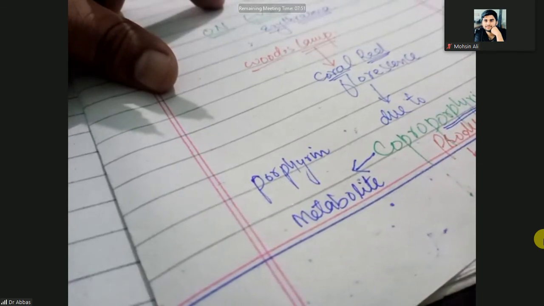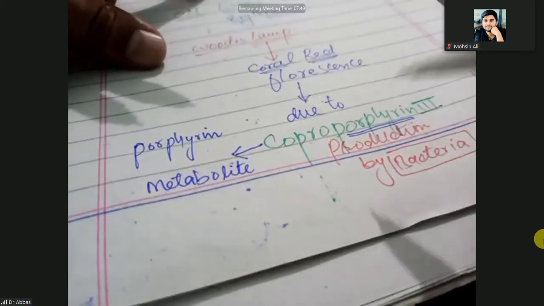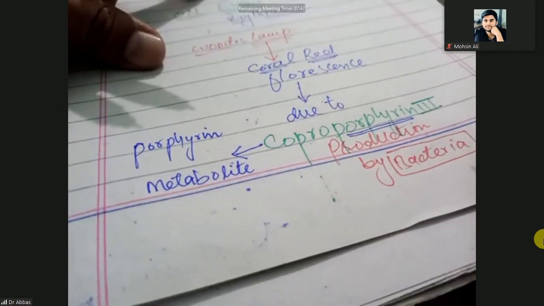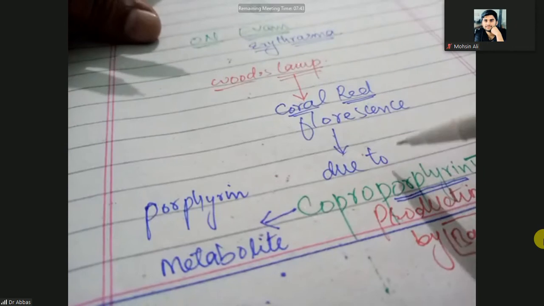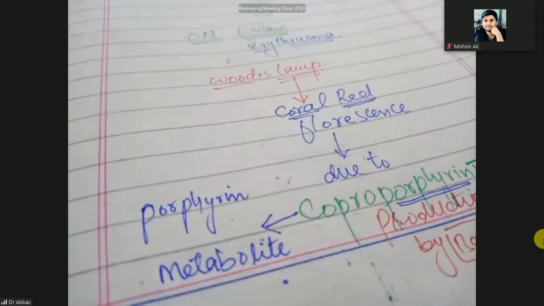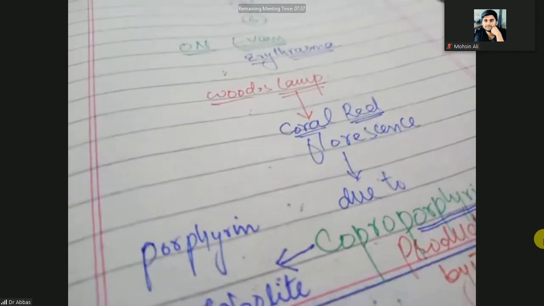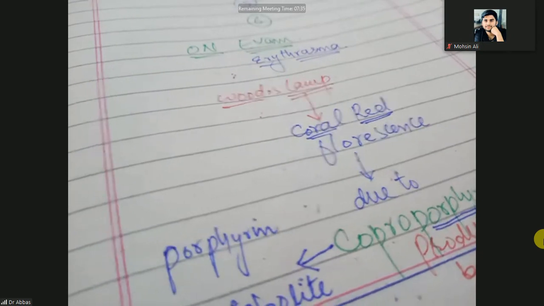So this coproporphyrin 3 produced by the bacteria will give the coral red fluorescence on the examination. So what is the site? The site is the groin and the axilla, and most commonly it is the groin, or sorry, axilla.